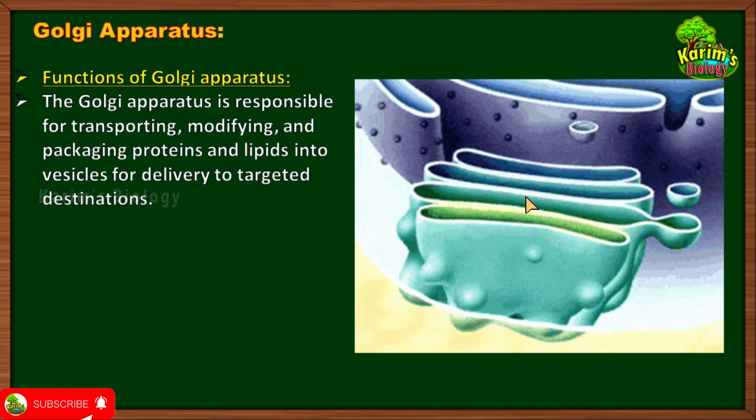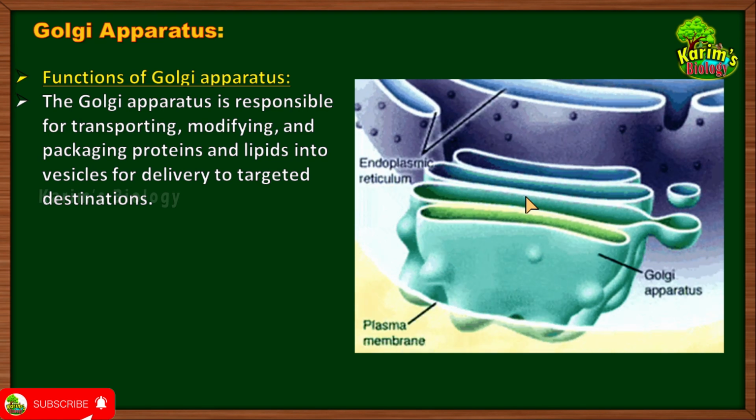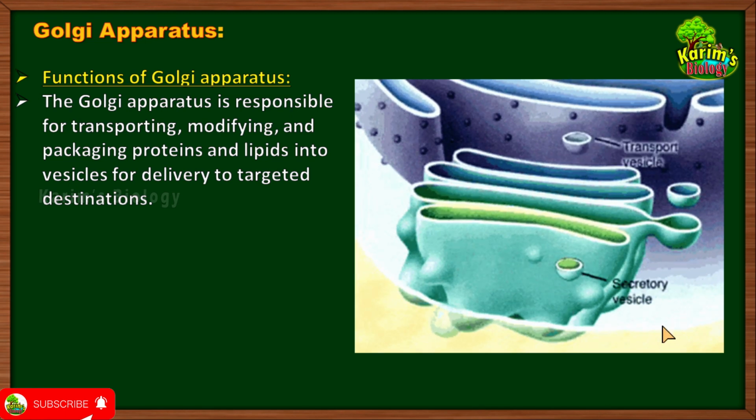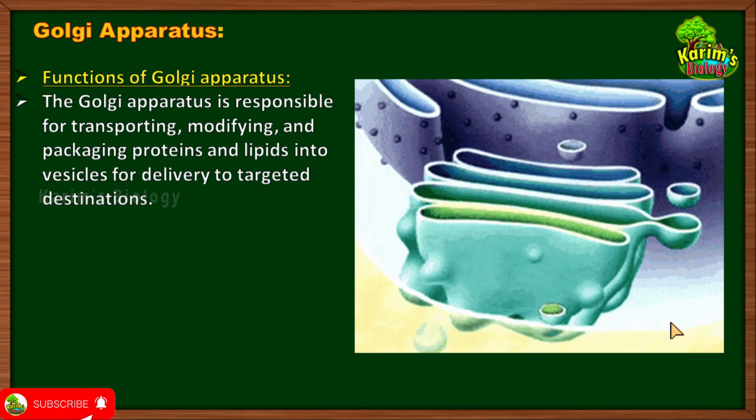Before their consumption, the proteins or lipids must be modified. They must be properly packed and sent to the Golgi apparatus. Within the Golgi apparatus, these proteins will be modified into usable form. After their modification, they will be sent to the part where they are required. Okay,